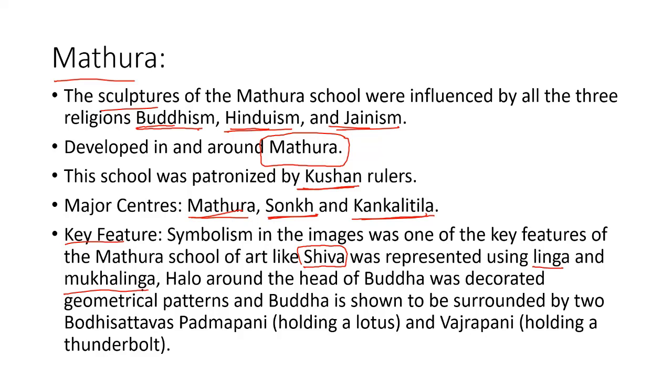So here in Mathura school of art, the deities were represented in symbolic form. Understood? Example, Shiva was represented in the linga or mukha linga form. Got it, everyone? And how was Buddha depicted?